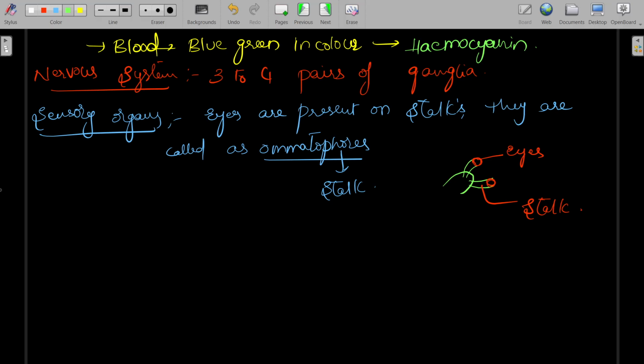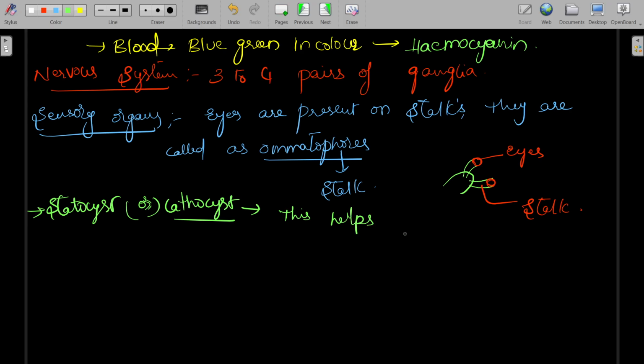Next, coming to the statocyst, or lithocyst. This helps in maintaining body equilibrium.